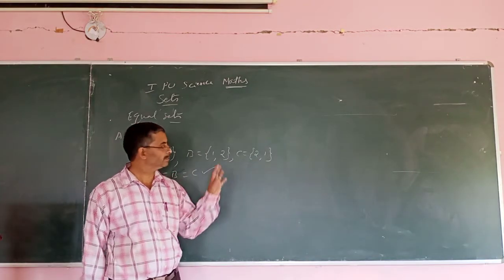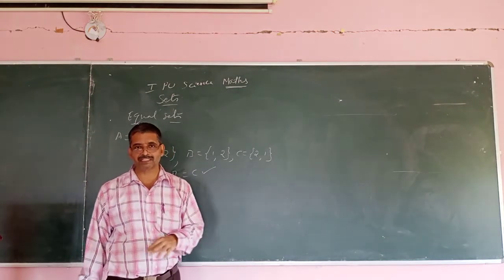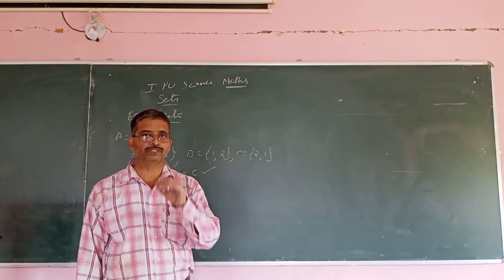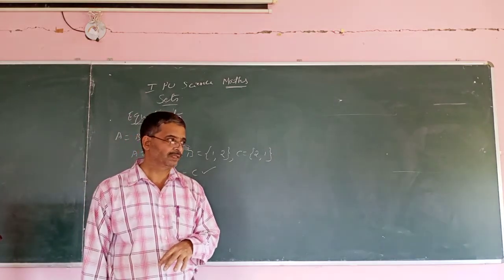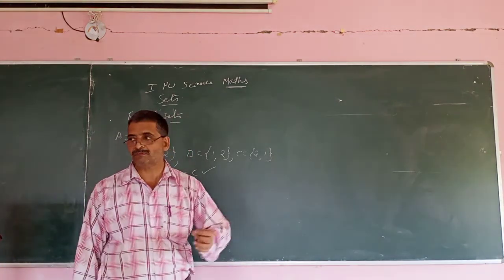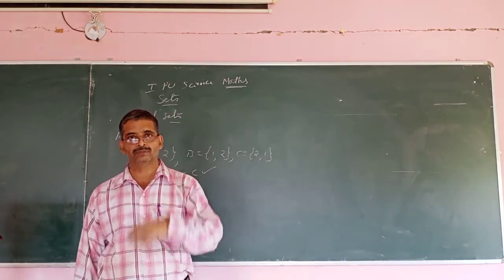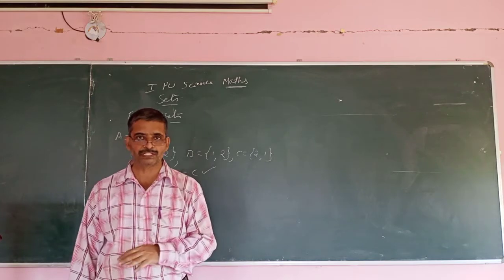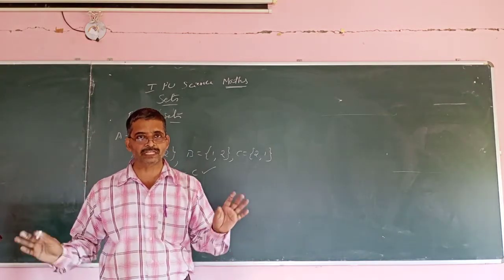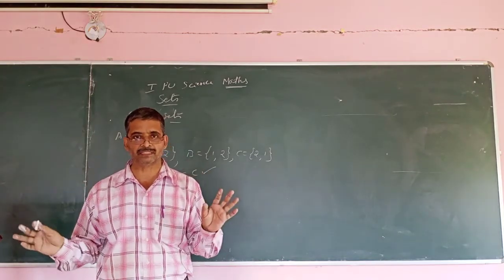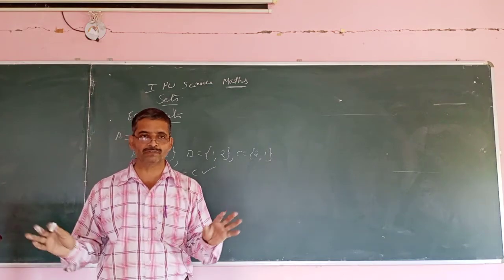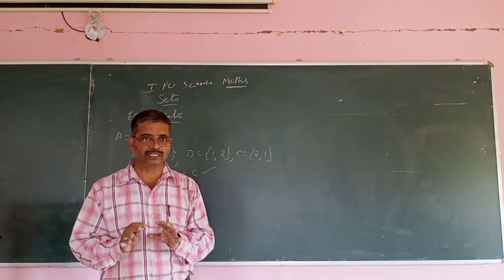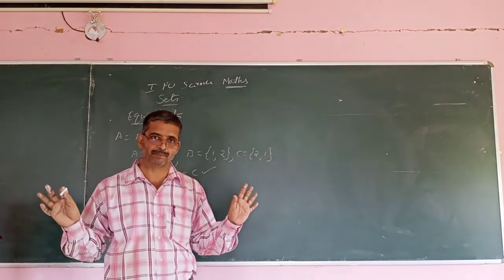So order is immaterial. I will explain with an example, one more example. There are 50 students in the class. Whether I start from the first row, first bench to the last bench, or from the last bench to the first bench, the number of students remains the same, and the students remain the same, correct? So the total class has no change, whether you read from the first bench or second bench. If I read all the students' names, then it is the same.